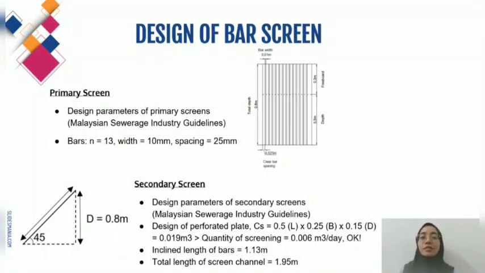Same as primary screen, the secondary screen was also designed based on design parameters of secondary screen from MSIG. The perforated plate dimension is 0.5 times 0.25 times 0.15 that results in 0.019 meter cube, which is able to accommodate since it is larger than the quantity of screening. Besides, the inclined length of the bars is 1.13 meter and the total length of the screen channel is 1.95 meter.